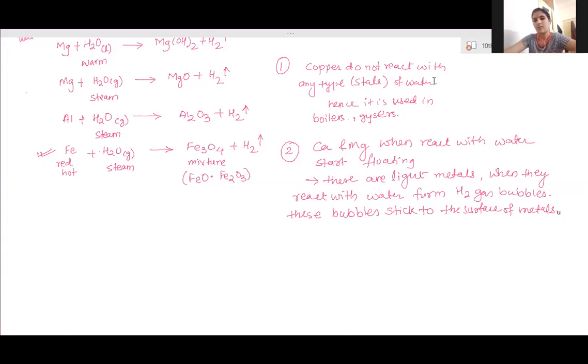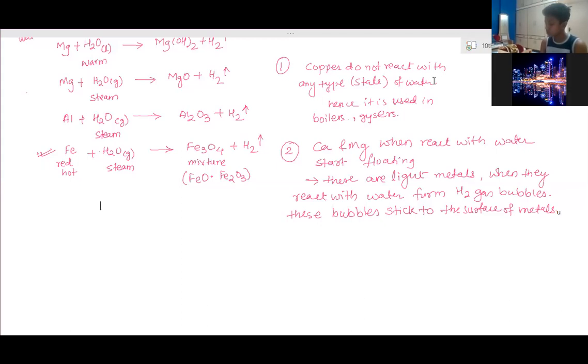Jessica, which oxides are acidic in nature? Non-metal oxides are acidic in nature. Carbon dioxide, sulfur dioxide, sulfur trioxide. Okay, acidic. Gautam, which are neutral in nature? Yes, ma'am. Carbon monoxide, water.